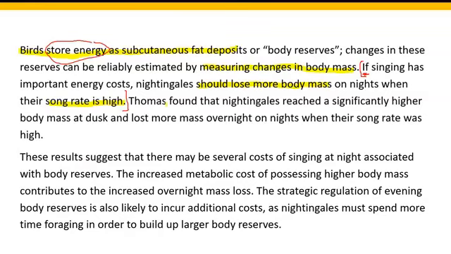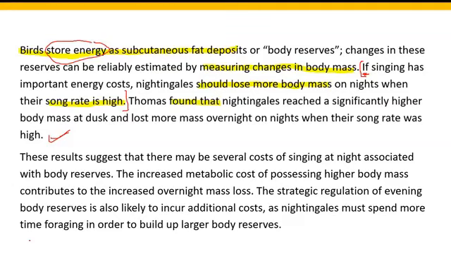Thomas found that nightingales reached a significantly higher body mass at dusk and lost more mass overnight on nights when their song rate was high. So Thomas was really trying to study whether nightingales were losing more mass when they were singing more, and he found that this was actually correct. So we can say that Thomas proved his hypothesis with his empirical data, with the tests that he did.